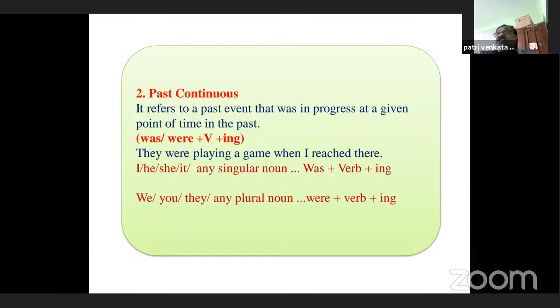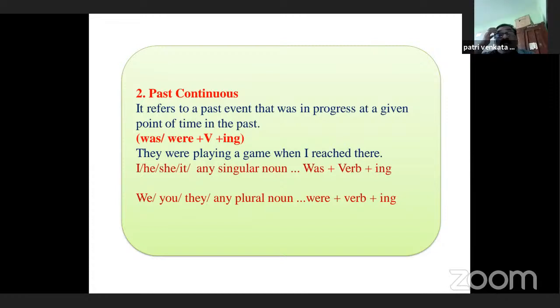They were watching. Actually, these are not the actions that are going on now. These were the actions taking place at a certain time, at a given point of time in the past. So the actions that were in progress, the actions that were incomplete, the actions that were happening or taking place at a certain point in the past, such actions are past continuous actions.